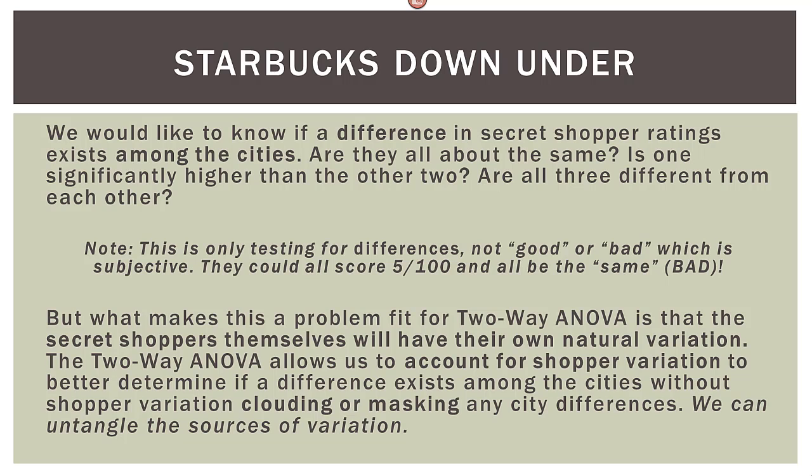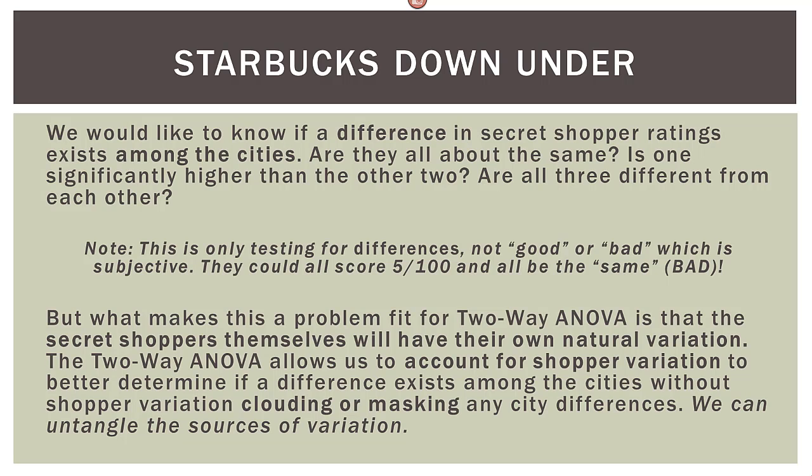Now, here's at the heart of what we're getting at. What makes this problem fit for a two-way ANOVA is that the secret shoppers themselves will have their own natural variation. And that's just common sense. We're dealing with human beings here that are looking at things in their own way.